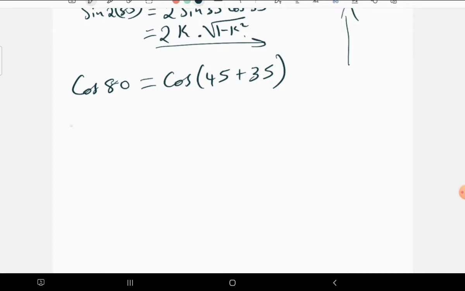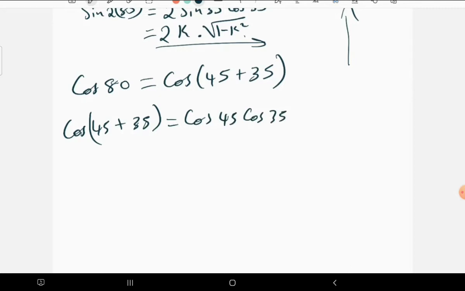Cos of 45 plus 35 is the same as expanding the cos: we have cos 45, then cos 35, which means cos and cos go in one position. Then minus, we always change the sign for cos. Then we have sine 45, then sine 35.